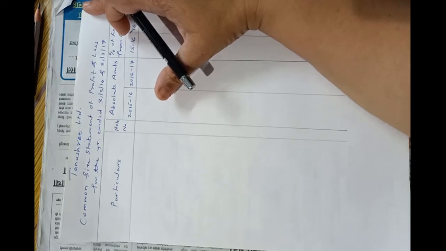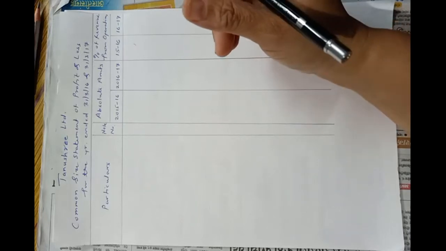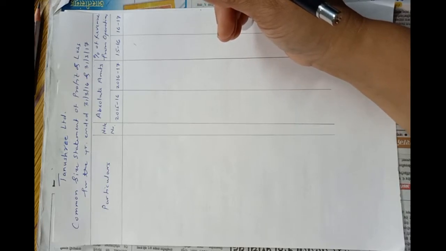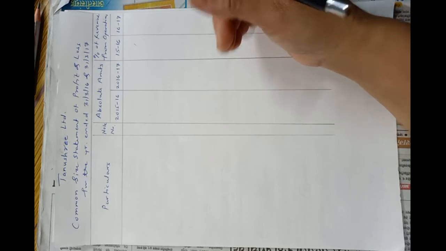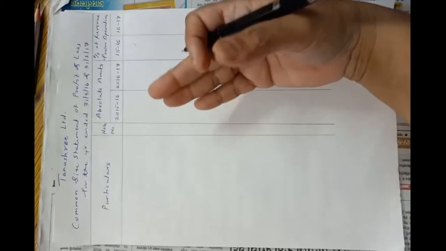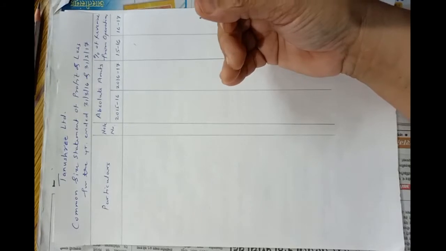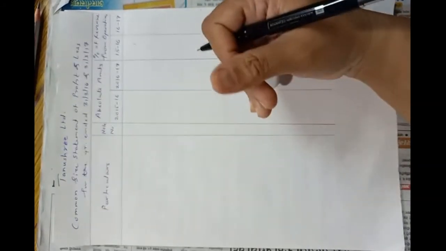From the given information, let's write the part of particulars first. Revenue from operations are given. Other income is also given. So revenue from operations and other income total will be total revenue. Then expenses. In expenses, purchase of stock in trade, changes in inventories and other expenses are given. So total will be total expenses, and then we will deduct total expenses from total revenue and we will get profit before tax. Again in this problem, tax rate is not given. So no need of deducting any tax from profit before tax.